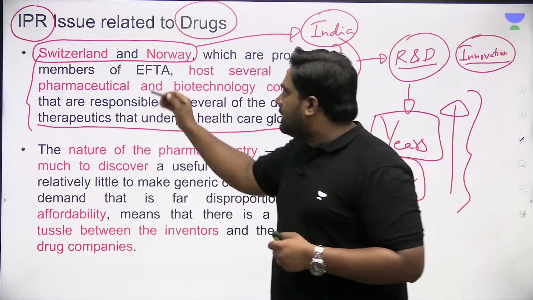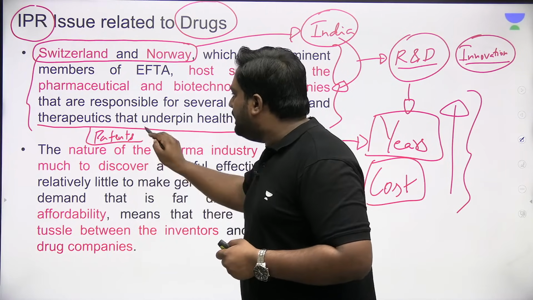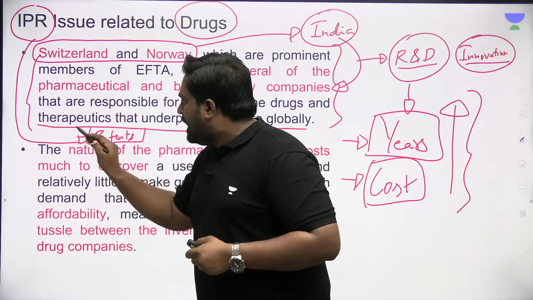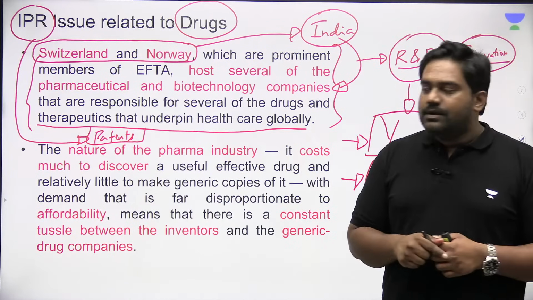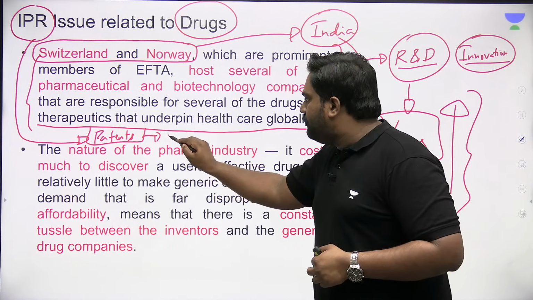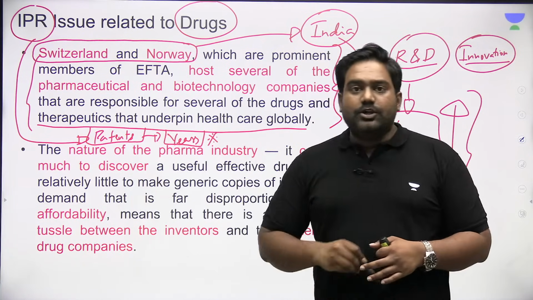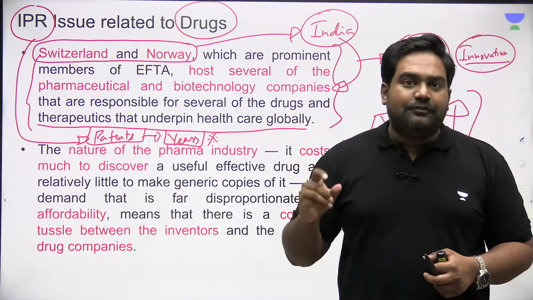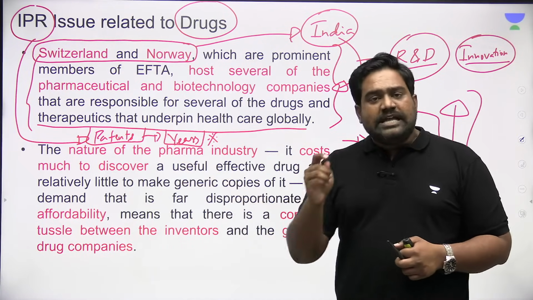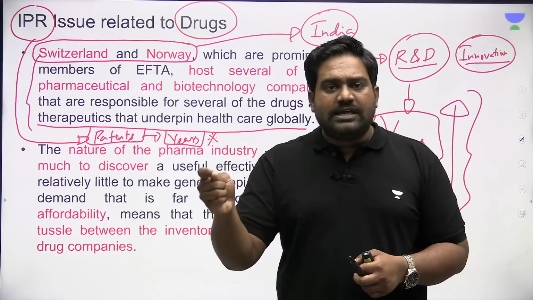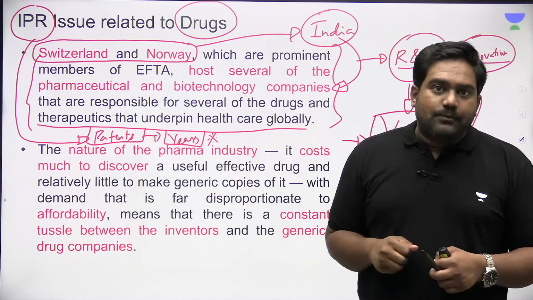So patents are granted as an intellectual property right to that company which has developed a new drug, a new line of treatment. These patents are given for a few years. So during this period, that originator firm, the company which developed the drug or the treatment, will hold the patent, thereby giving it a monopoly over that particular market. But let's look at the other side of the story now.